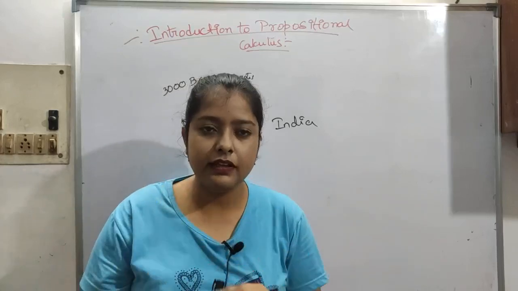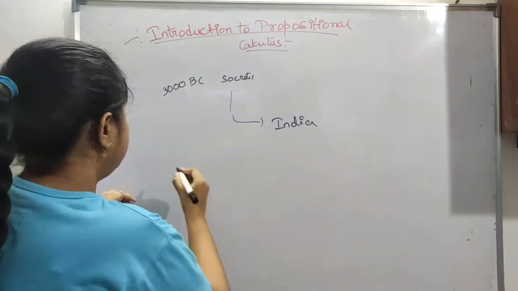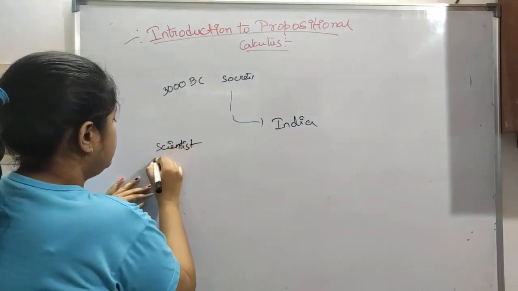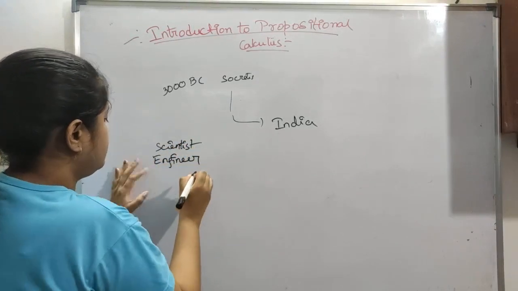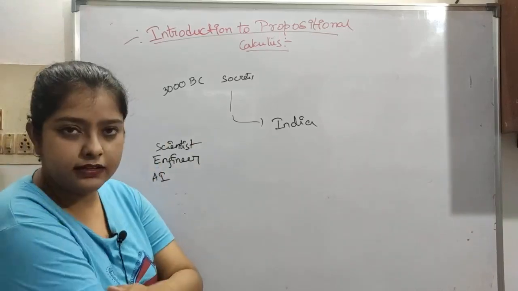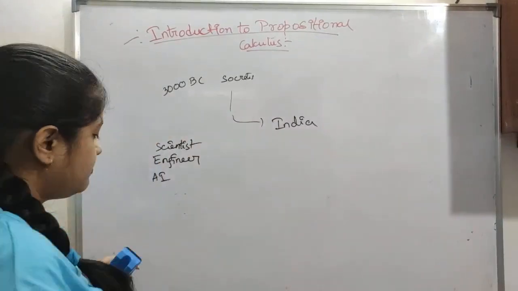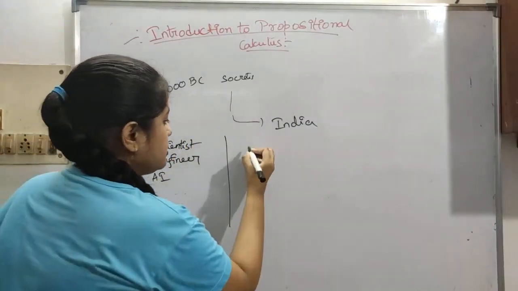Basically, the idea is that this can be used by many scientists, now data engineers. Like AI, artificial intelligence, you must be knowing all this. Everywhere this is used. So what is a proposition?